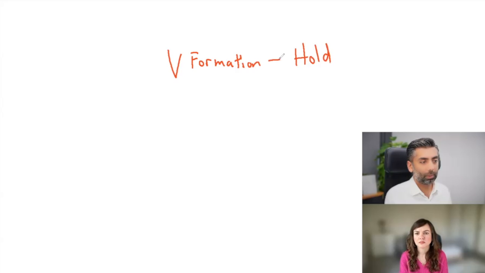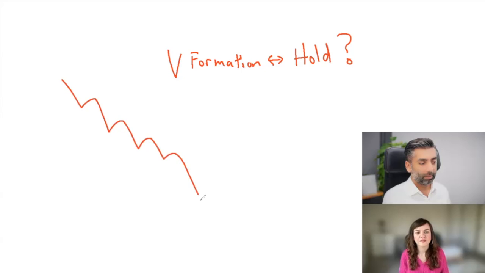So now the whole idea of what a V formation is, let's talk about that really quickly. A V formation and a hold. What's the difference between these two things? What's a V formation, what's a hold, and why are these pieces important? Now, in a design aspect, if a market is, let's say, going down, a V formation is when something comes up and goes neck and neck with where it came down from. Hence the word V. If it's flipped upside down, it's like an A formation, if you want to call it that. But basically, this is what the V formation means.